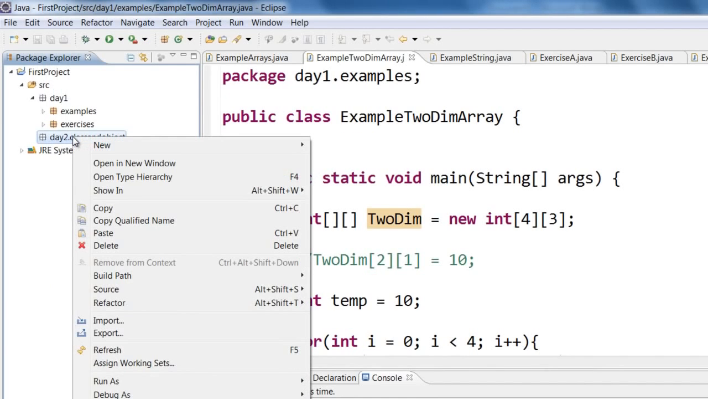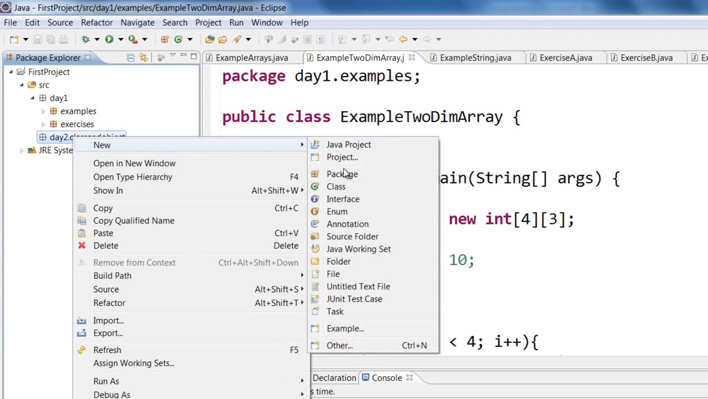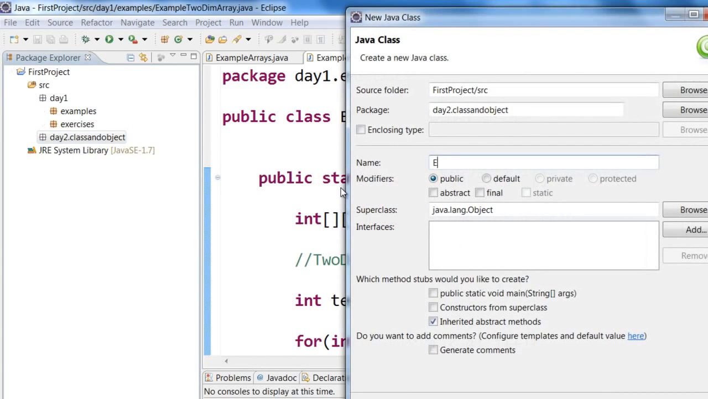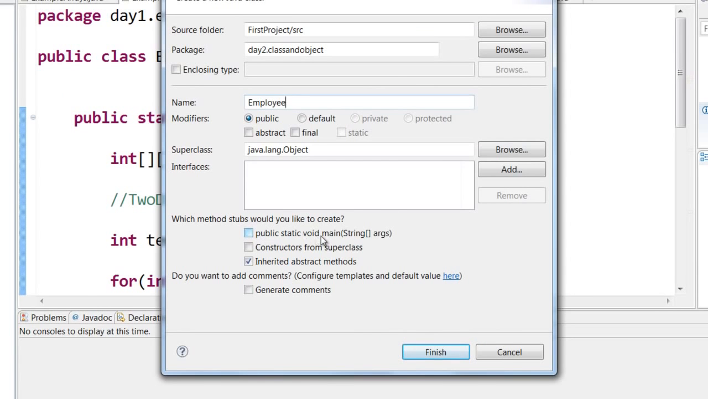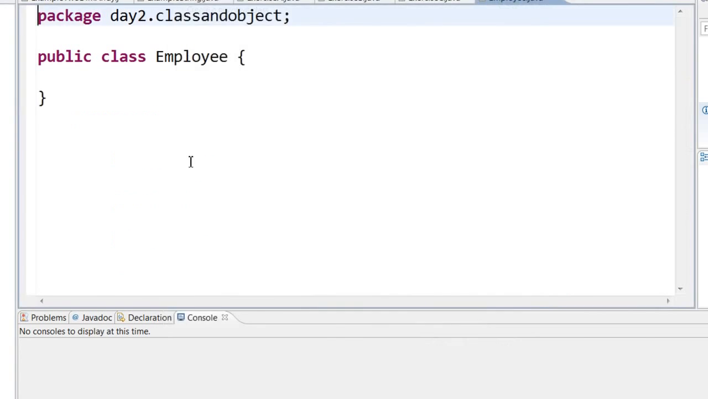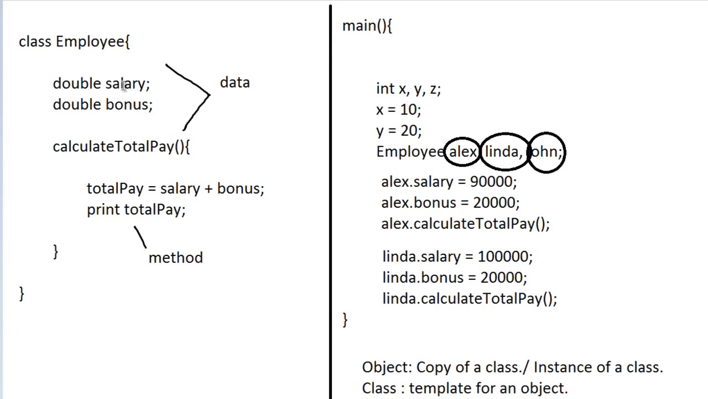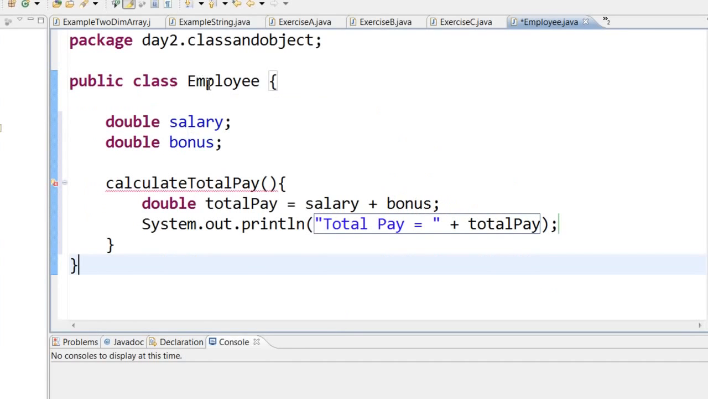And in this, let us create a new class called employee. You need not check this public static void method. So in this class employee, we are going to have a salary, bonus, and a calculate total pay method. So now if you see, I have this class called employee with salary and bonus, and then I have this